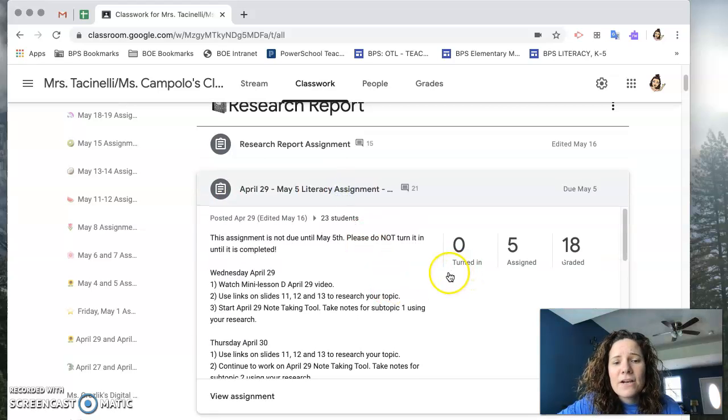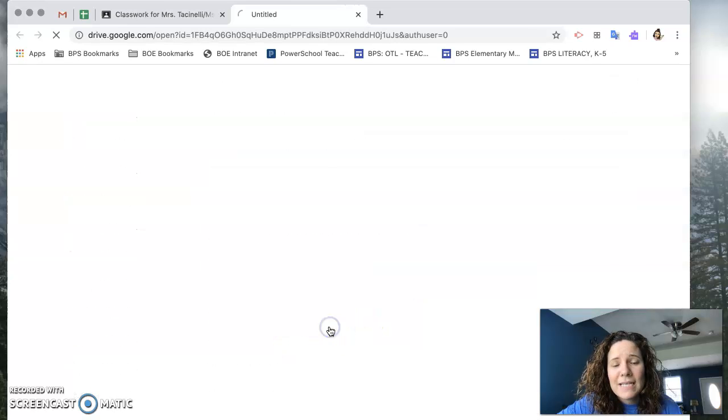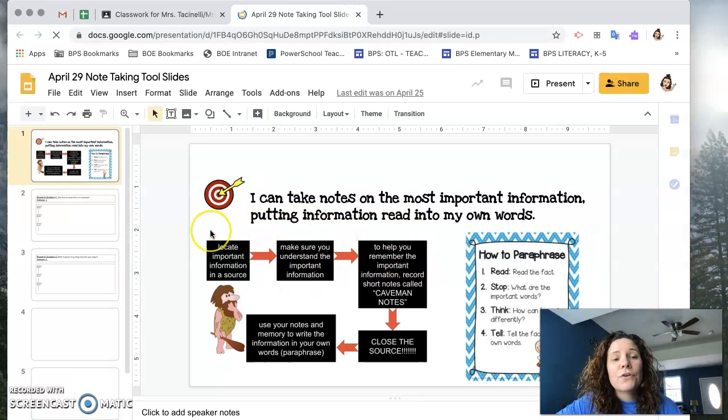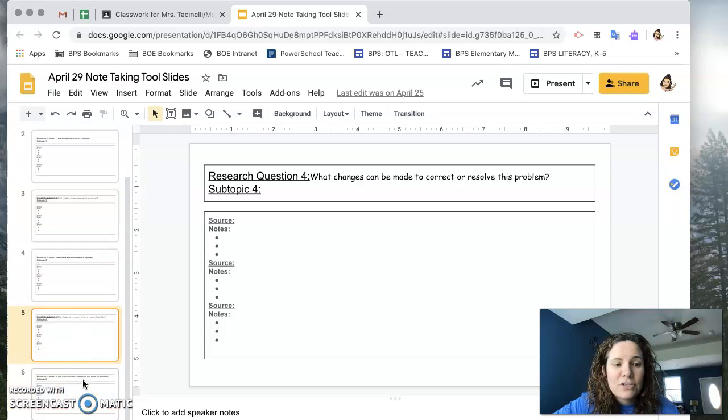If I click in there and I scroll down, you're going to notice that you have your information. Right here, April 29th note taking, this is where all of your notes are. I handed those back to you. They're graded, but your notes will be right there for you. You will need these when it comes time to writing your report. You'll have all your different slides with all your information. Obviously yours are filled out, mine are not because it's just the page for note taking, but your information is right in there, ready to go. You can use those to work on your body paragraphs this week.